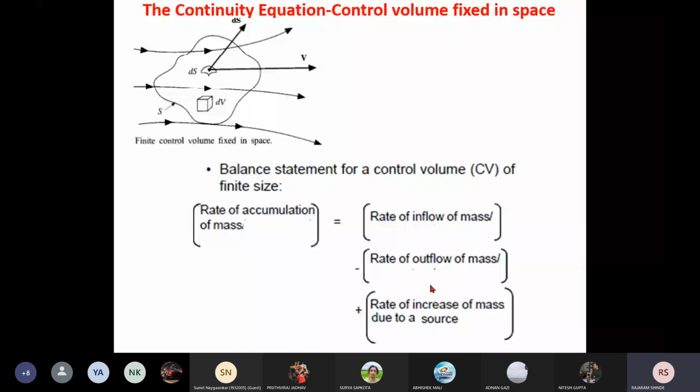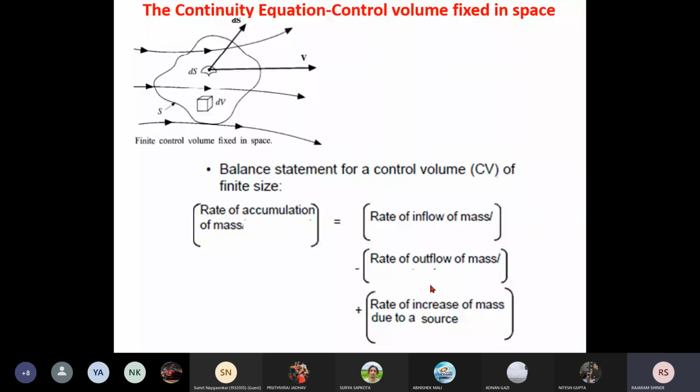This law of conservation of mass we are applying to the fluid models, and after applying it we will get the continuity equation. Now you have studied the continuity equation, which may be for compressible or incompressible fluid.